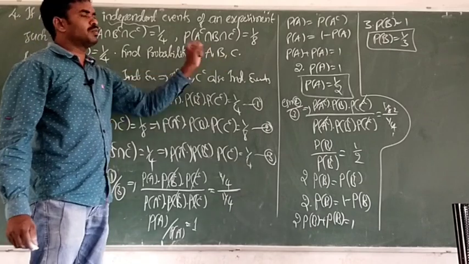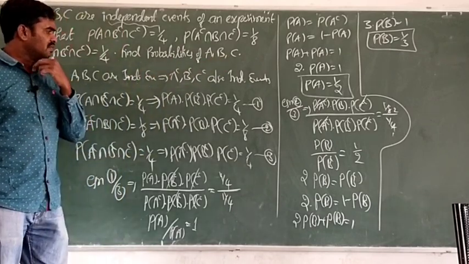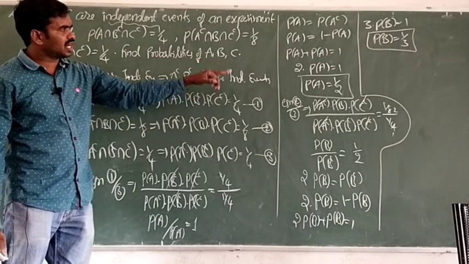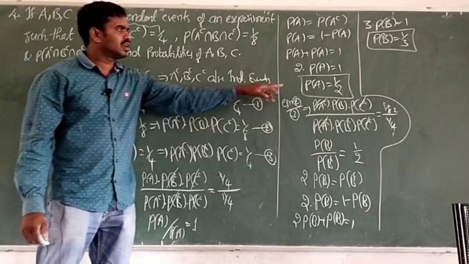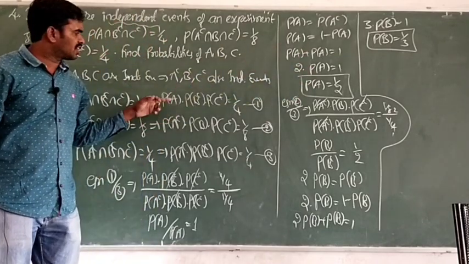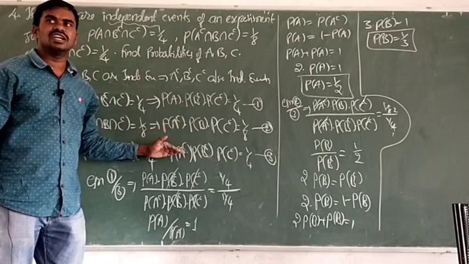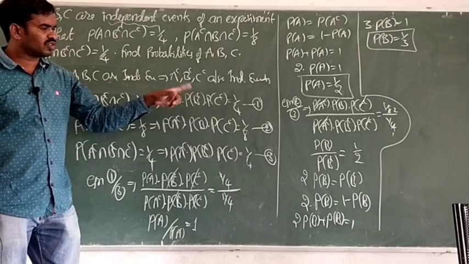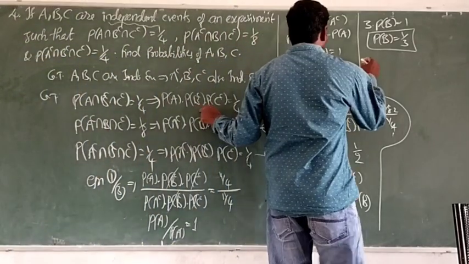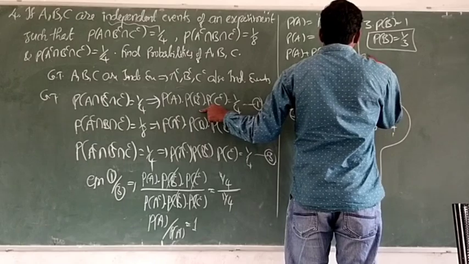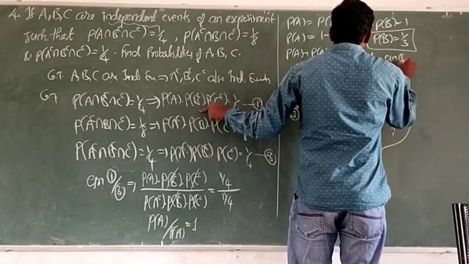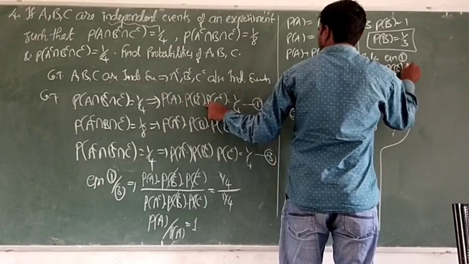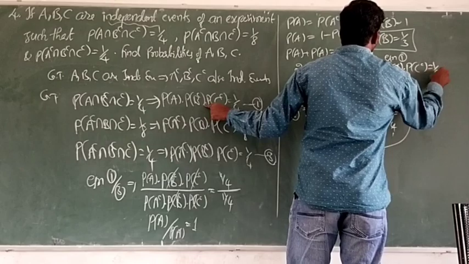Next, the last one, probability of C we need. So how can we get probability of C? See, if you substitute the P of A value and P of B value in equation 1 or in equation 2 or in equation 3, we get the remaining probability of C. Okay, shall we substitute both values in equation 1? Okay, I am going to substitute. So I am taking equation 1. What is equation 1? P of A into P of B complement into P of C complement is equal to 1 by 4.